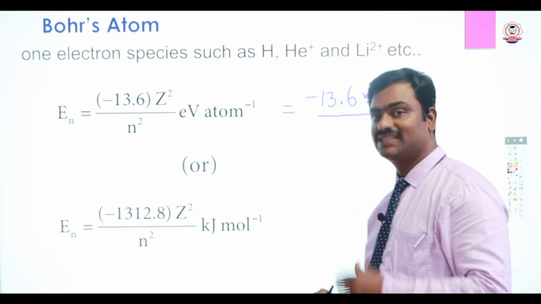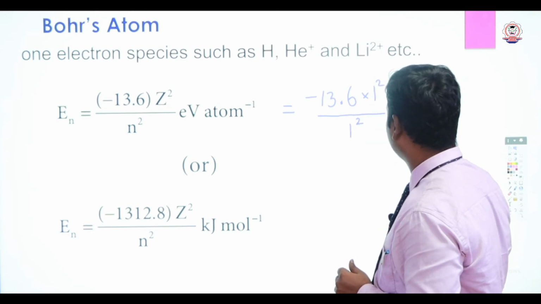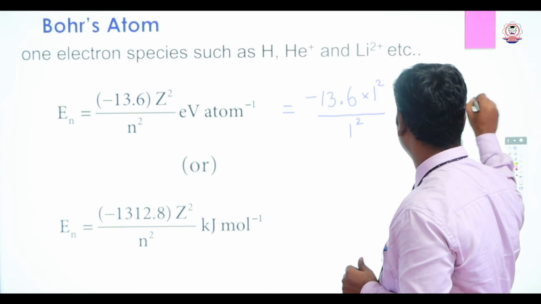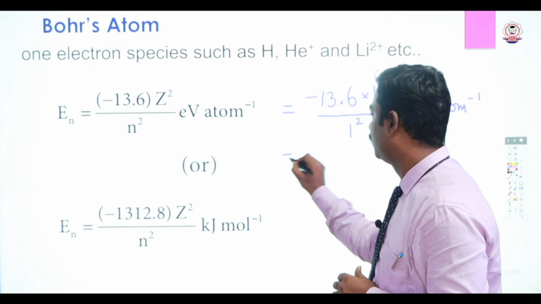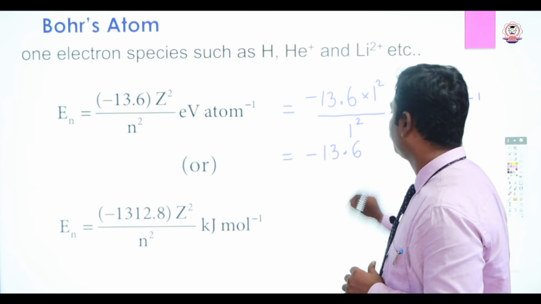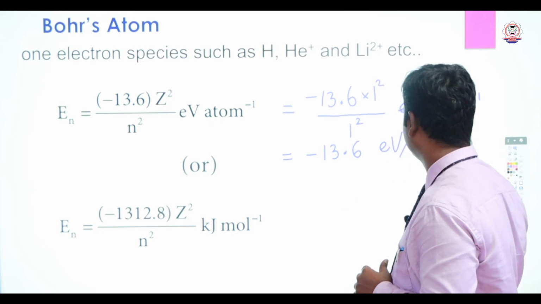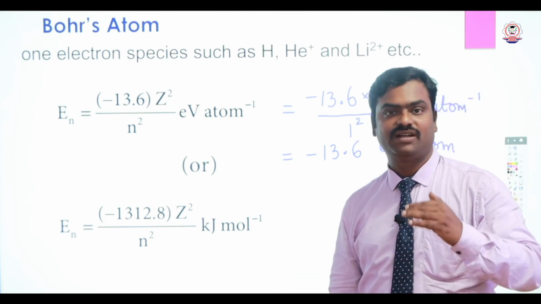That is also the first orbit, so it is 1 square, in electron volt per atom. So what is the value we are getting? That is minus 13.6 electron volt per atom. So this is the energy of the first orbit of hydrogen.